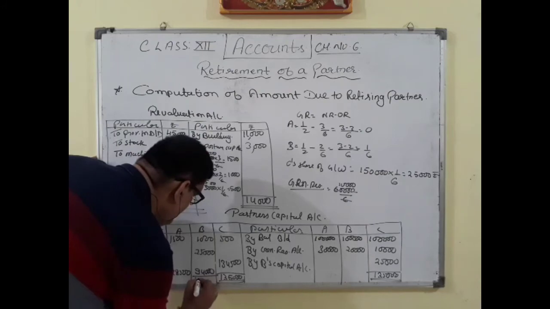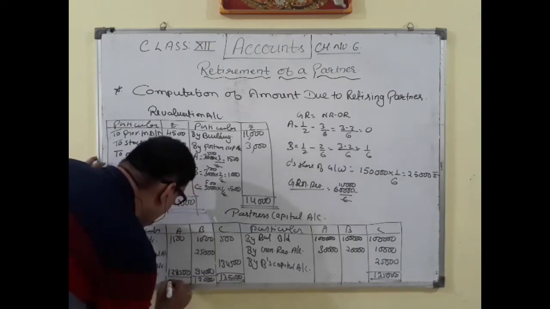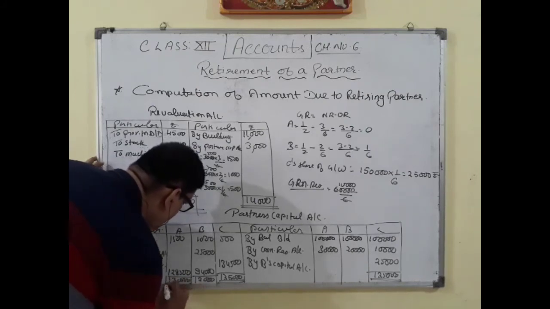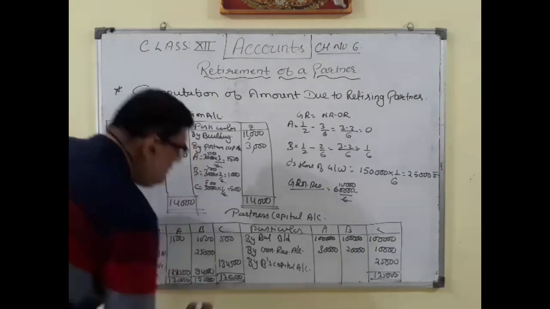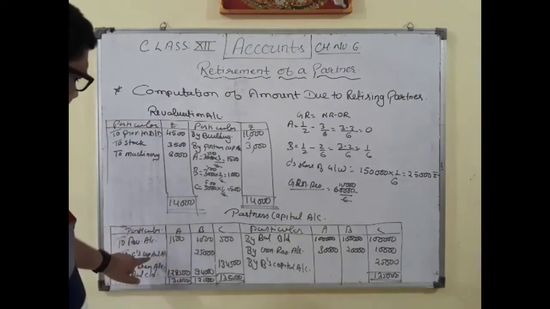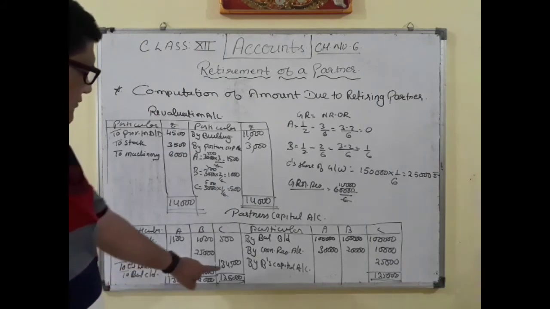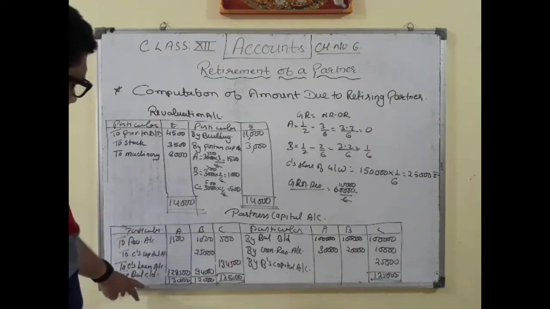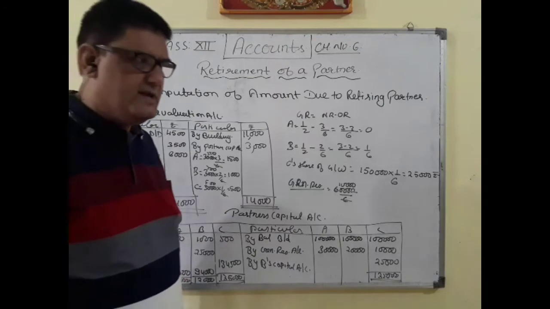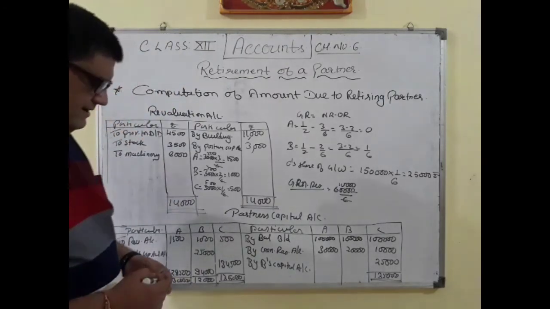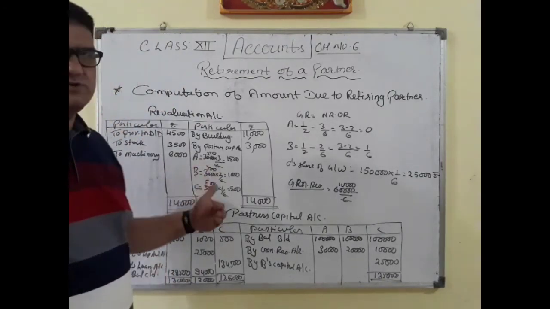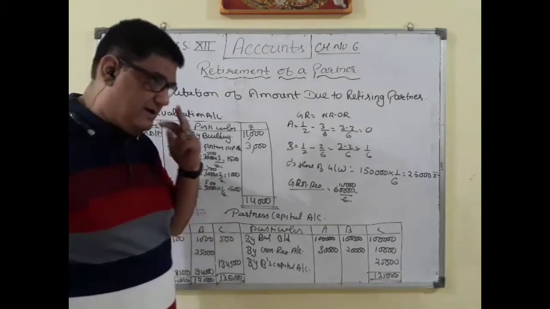So 1,20,000 is the total amount, and here 1,30,000 is the total amount for the closure. So this is the amount that will be given to C. So C's loan account 1,34,500, and then the balancing figure of A and B. Okay. So this is how we have to compute the amount which is to be paid to the retiring partner.